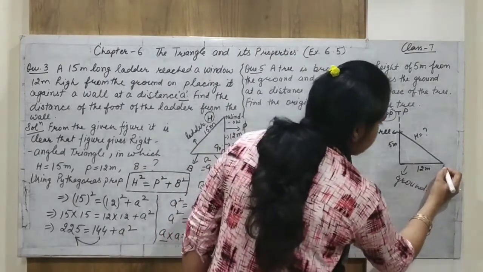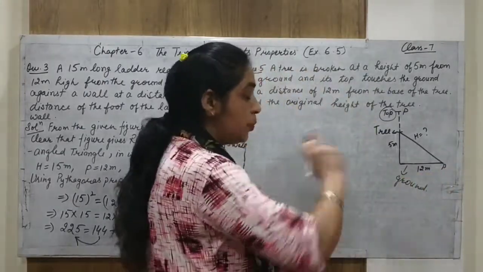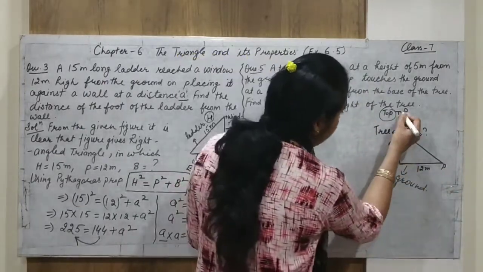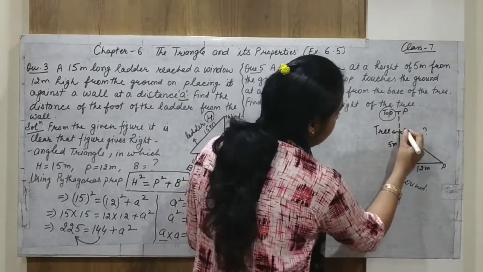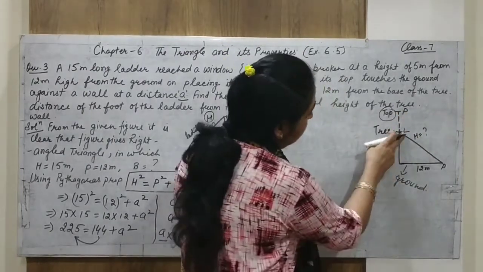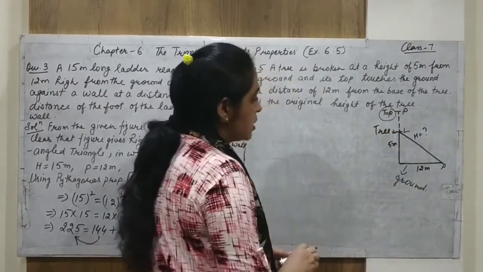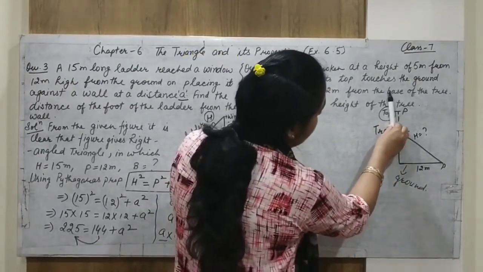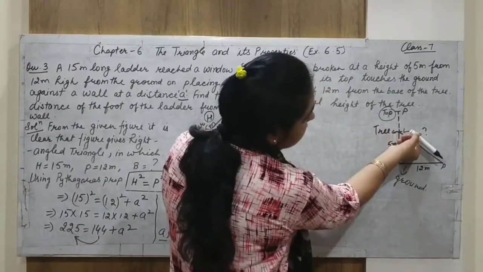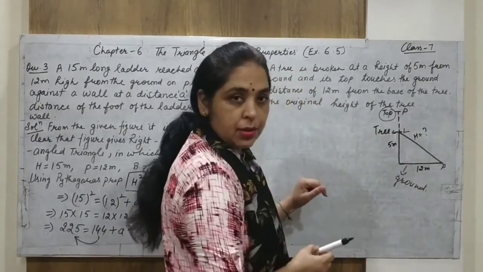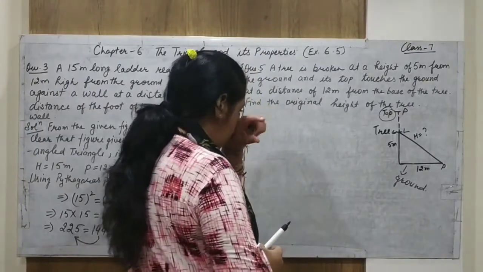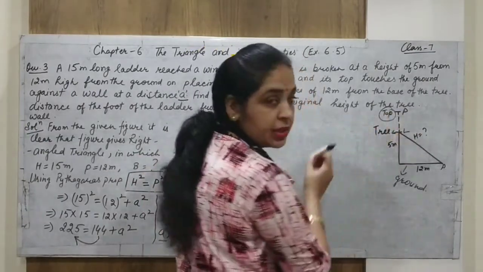Now this is exactly the P point after it broke. Now suppose PL is the height. Now LP is similar to this LP. Suppose it broke from here and just touched the ground. After falling down, it touched the ground.